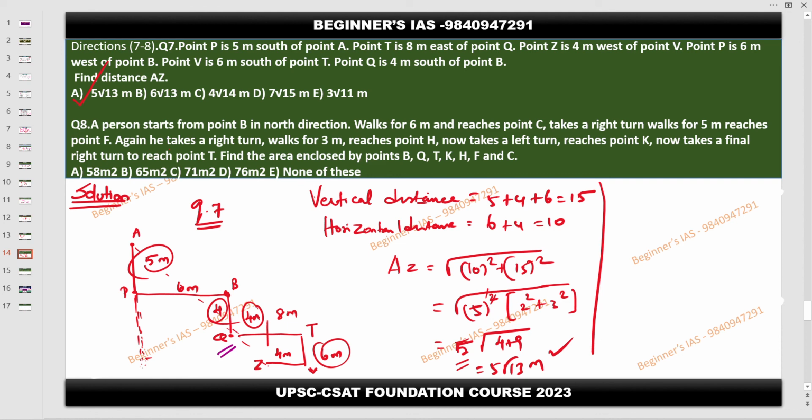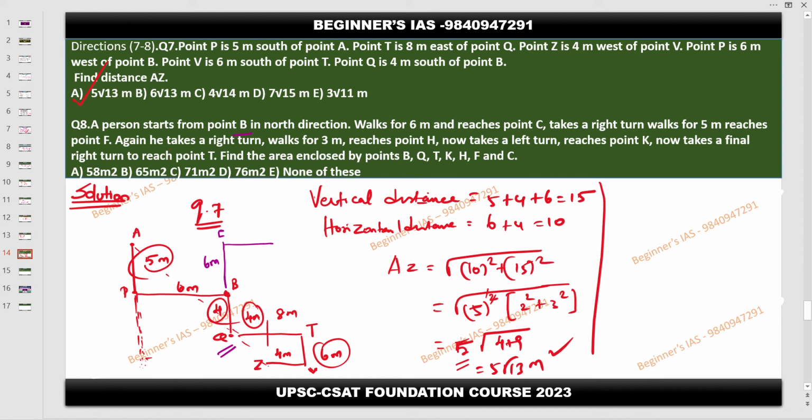A person starts from point P, in the north direction, and walks 6 meters. So now I'm changing the color. Listen, this person is walking from B. So he walks 6 meters and reaches a point C. Then takes a right and walks for 5 meters. 5 meters means crossing this one.